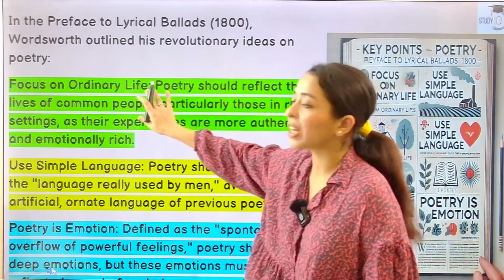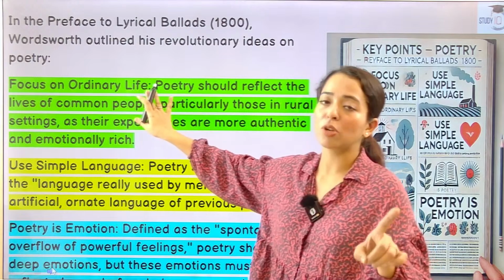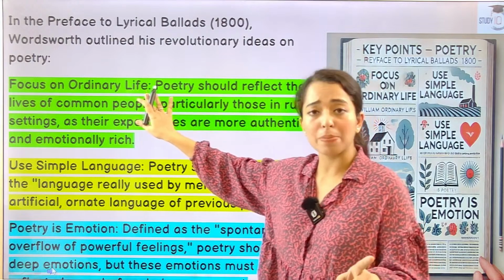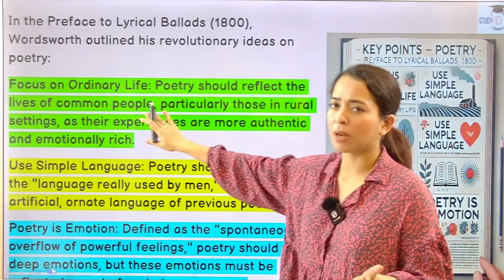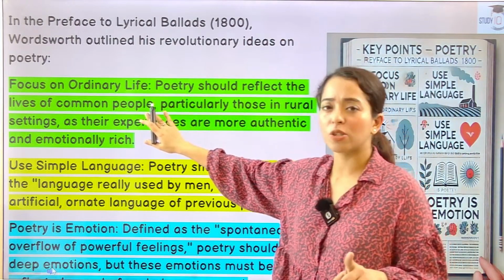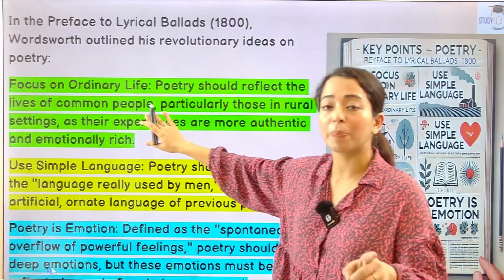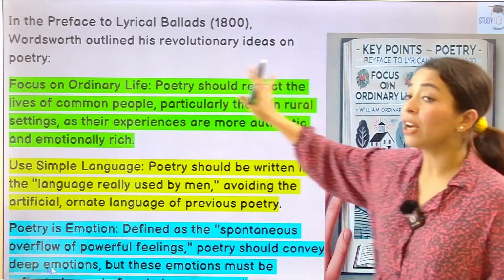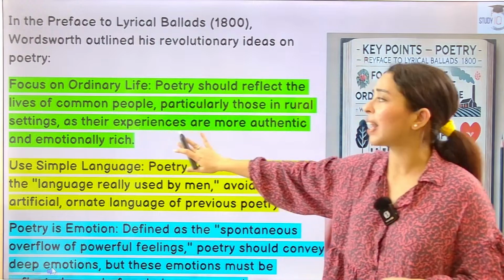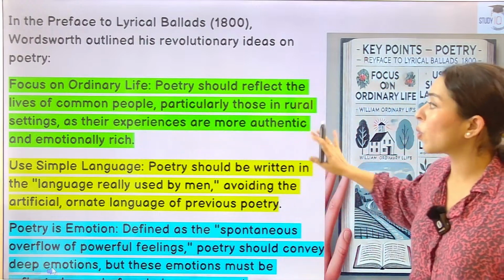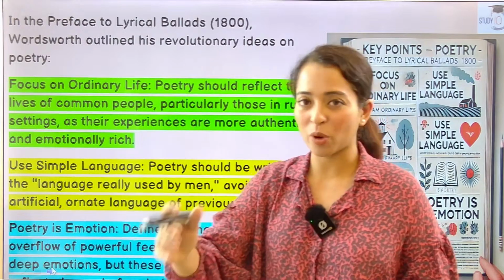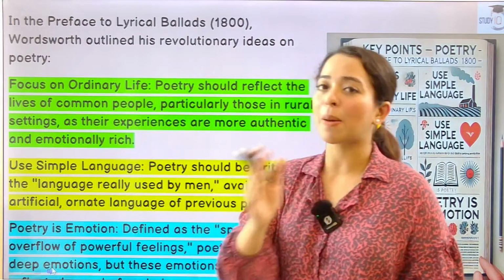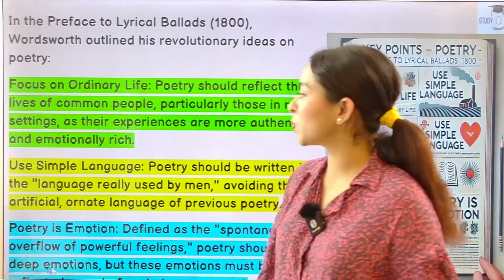Focuses on ordinary life. First thing, आज हम लोग discuss कर चुके हैं कि ordinary life पे सबसे बड़ा focus था. Poetry should reflect the lives of common people, not of heroes, not of warriors, not of kings, but normal common people, particularly those living in rural areas, जो बहुत simple life जीते हैं. Their experiences are more authentic and emotionally rich as compared to people living in city life, okay, which is artificial as compared to rural life. That is what Wordsworth is saying.